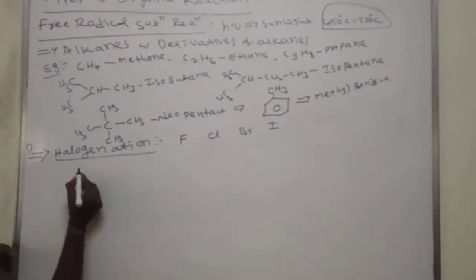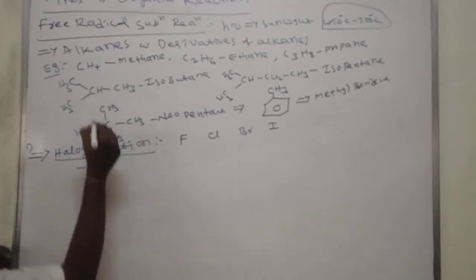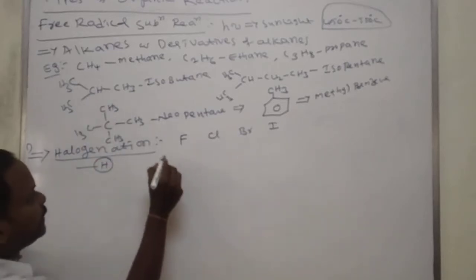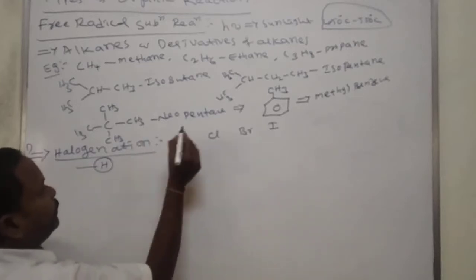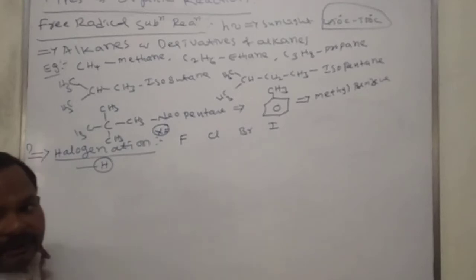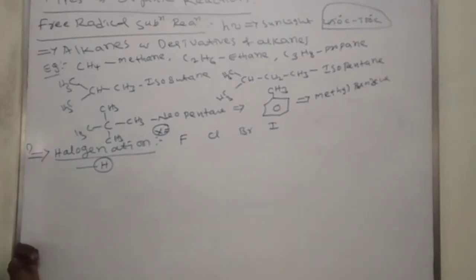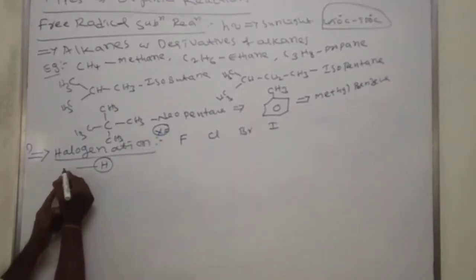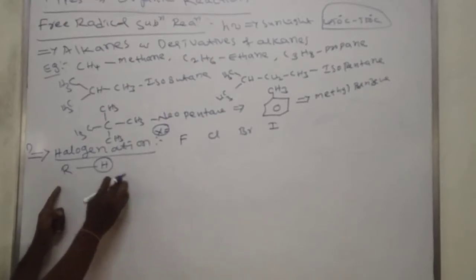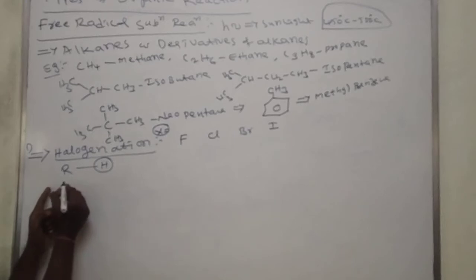In methane, hydrogen is there. Here the halogen is always indicated with X. Any halogen, it may be fluorine, chlorine, bromine or iodine, is indicated with X. Suppose RH is there. R means alkyl, H means hydrogen, so RH means alkane.